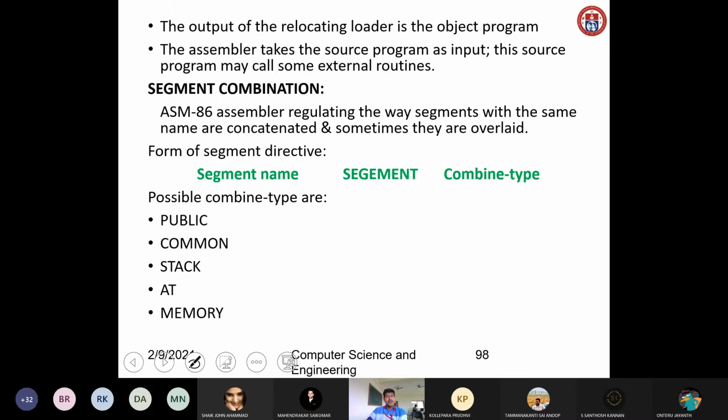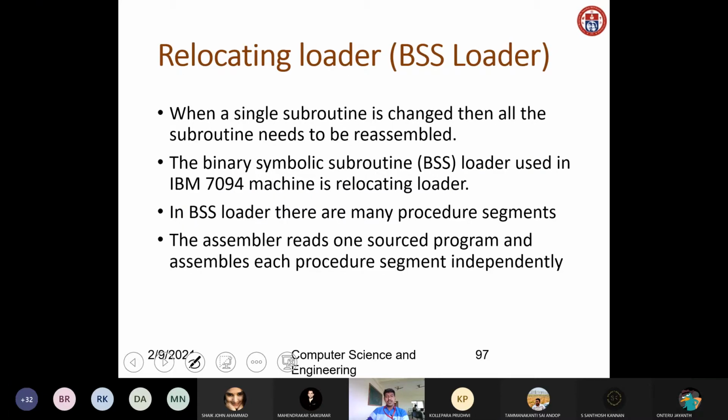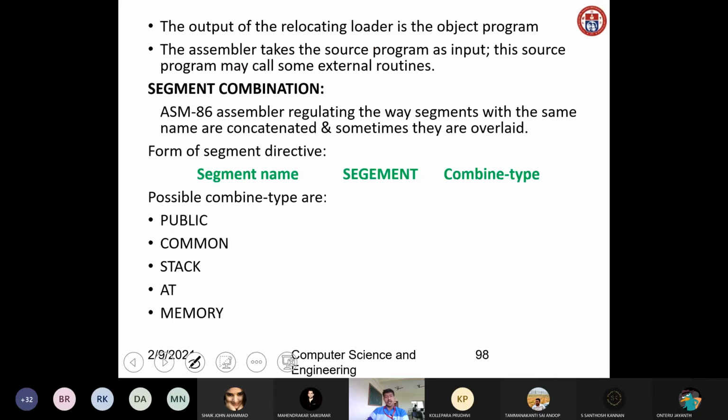This is about segment combination. So what is the output of the relocating loader? Input is source program and output is object program. This is the output for the relocating loader. So the relocating loader output is an object program.